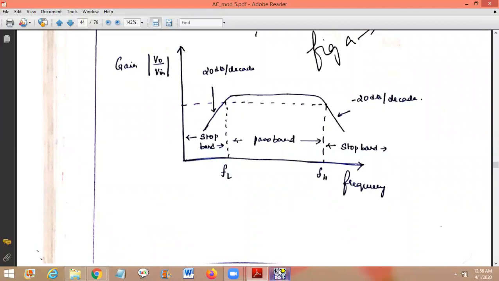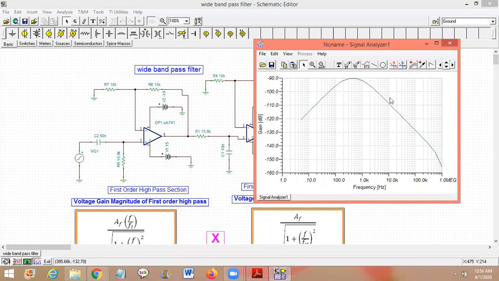Now we can see this by the implementation of the tool here. From here to here, it is the frequency response of a first order high pass filter, and from here to here, it is the frequency response of a first order low pass filter. If you come 3 dB down and draw a line, it will cut these two points. So this becomes the cutoff frequency: the lower cutoff frequency and the higher cutoff frequency. That is how it looks, and why it is studied.